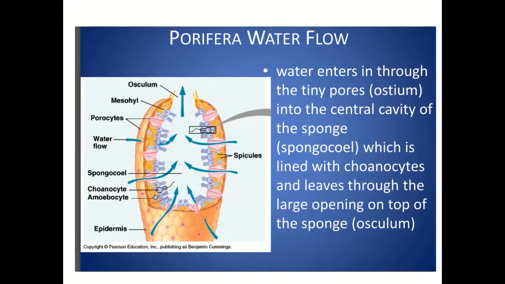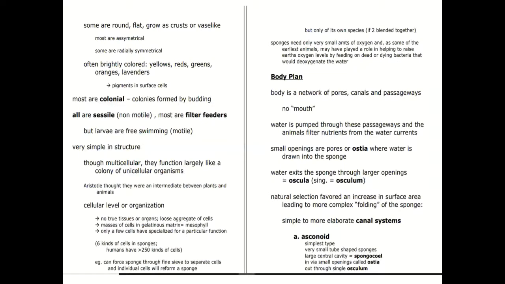Water enters through the tiny pores, the ostia, into the central cavity of the sponge, which is called the spongocoel. Spongocoel is not a true coelom, and it is lined by collar cells, flagellated cells called choanocytes. Choano means collar. The water leaves through the large opening on top of the sponge called the osculum. Sponges are round, flat, sometimes they grow as crusts, or vase-like as Sycon.